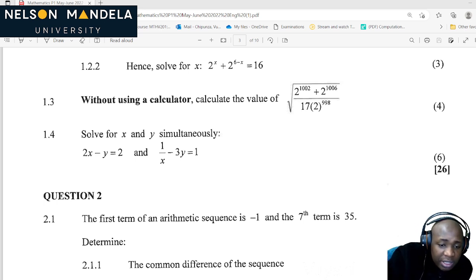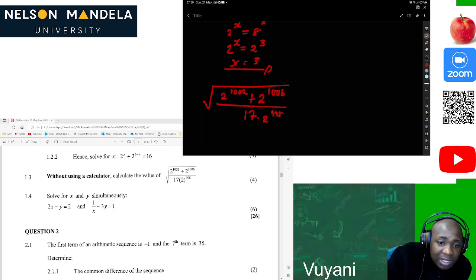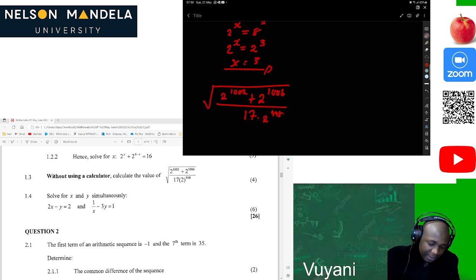Okay, so here is where we are now. How can we solve this, guys? This problem looks difficult, but it's not difficult. How can we break this question down and solve it? So let's do it step by step so that everyone will be like, oh, okay, this is how you do it, for future reference.